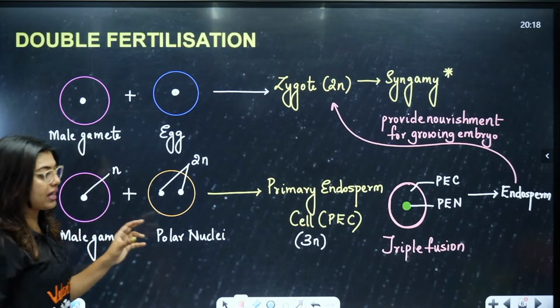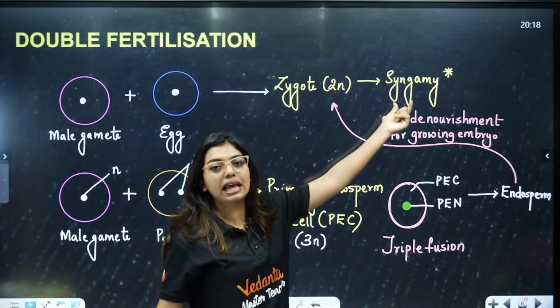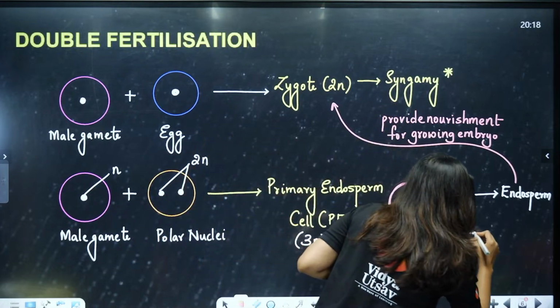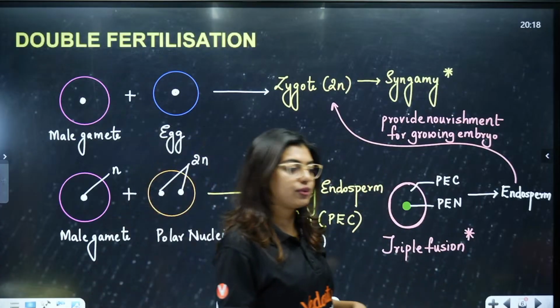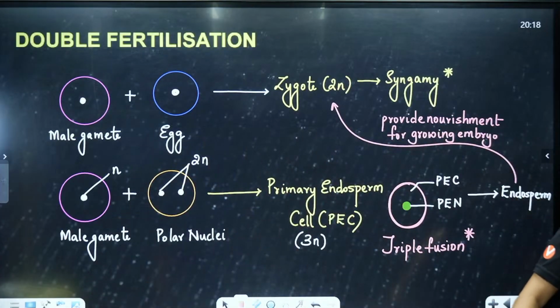So, triple fusion plus syngamy together form your double fertilization. If it is clear, please give me a thumbs up in the chat box, all of you, quickly.